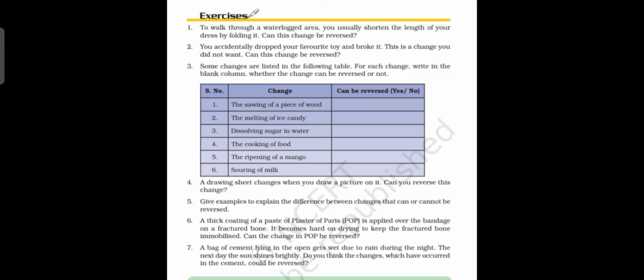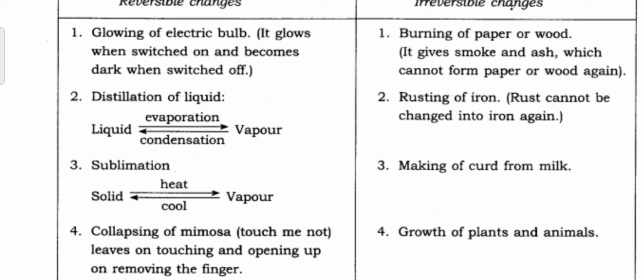Now, fifth one, give examples to explain the difference between changes that can or cannot be reversed. Okay. So, here are some reversible and irreversible changes. You can take it down to your notebook. First of all, examples for reversible changes. Glowing of electric bulb. It glows when the switch is on, and it becomes dark when the switch is off. So, that is a reversible process.